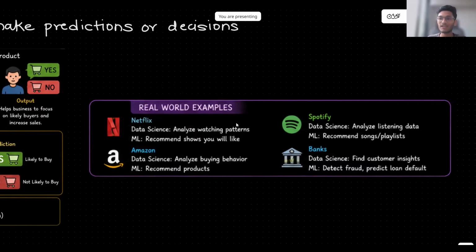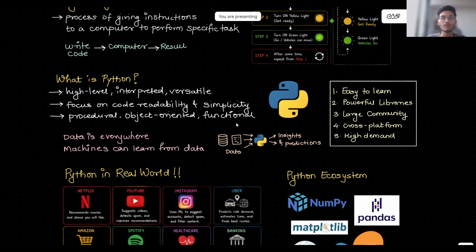Spotify, it will analyze your listening data. And ML will recommend the songs and playlists. Banks will find the customer insights in data science, and ML is nothing but detect the fraud, predict the loan default. So I hope you understood what we have covered till now.